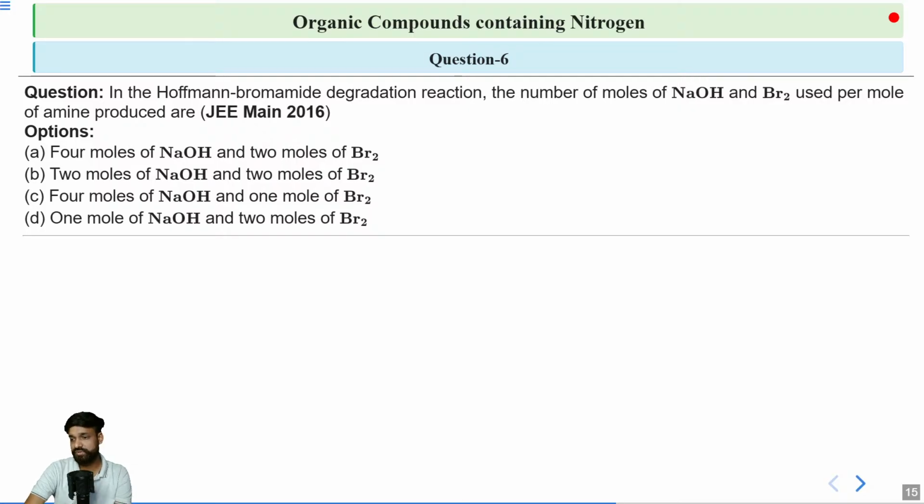So it's a very easy question. We have talked about this. What will be the correct answer for this question? Yes, the correct answer would be C, 4 moles of NaOH and 1 mole of Br2. Anyone else?